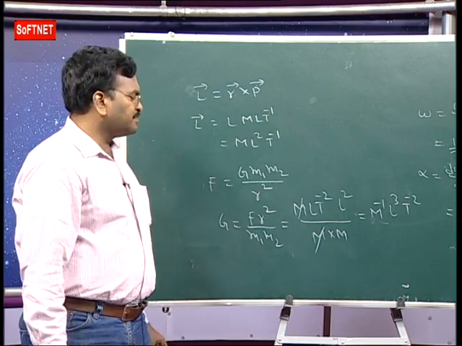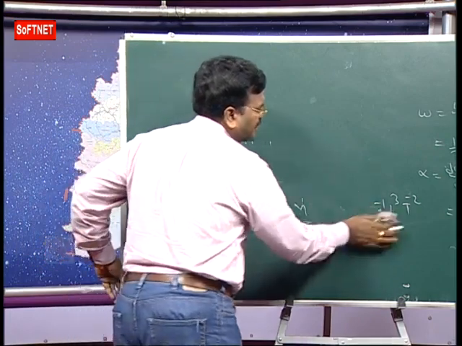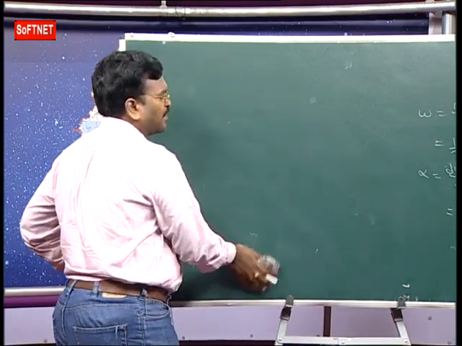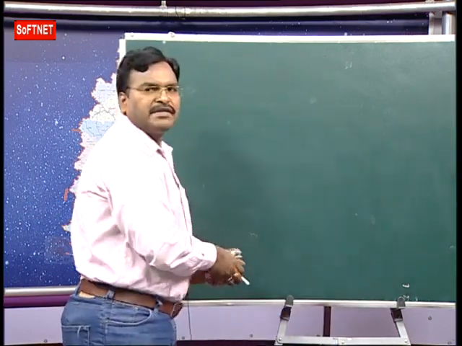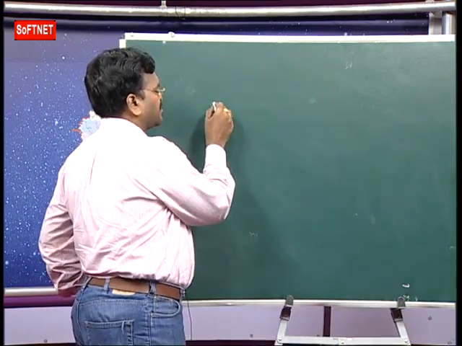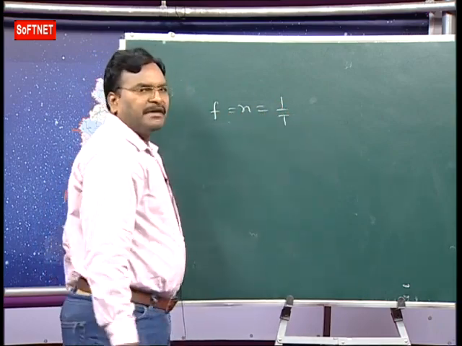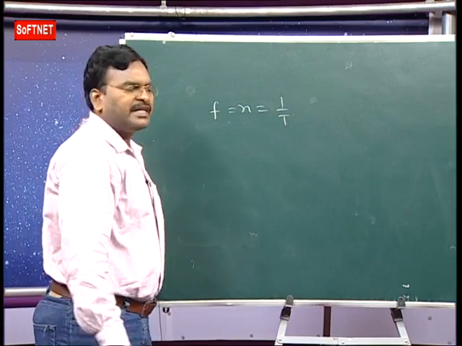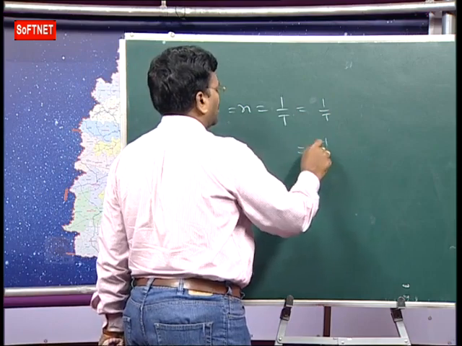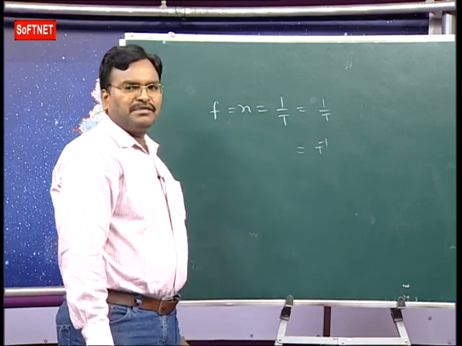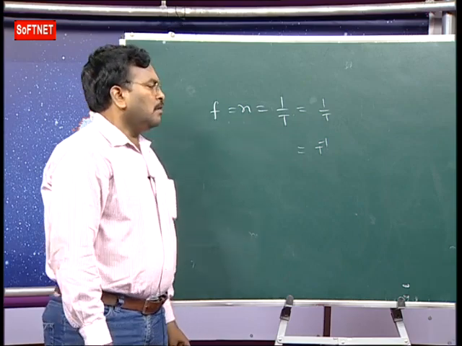And next one, frequency. What is the dimension formula for frequency? Frequency means the number of oscillations. Frequency f or n is 1 by T. What is T? Time period. The dimension formula for time period is T, so the dimension formula for frequency is T power minus 1. Like that.